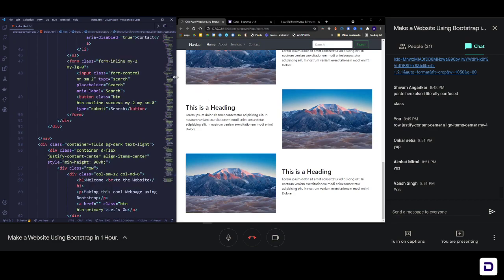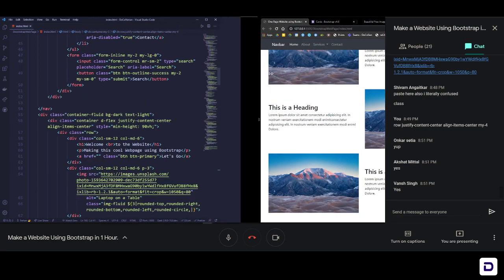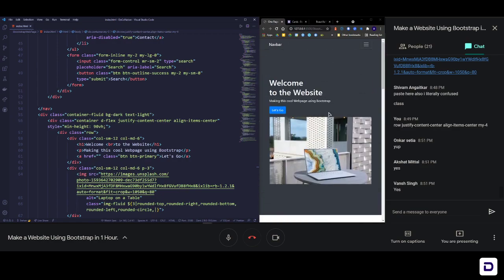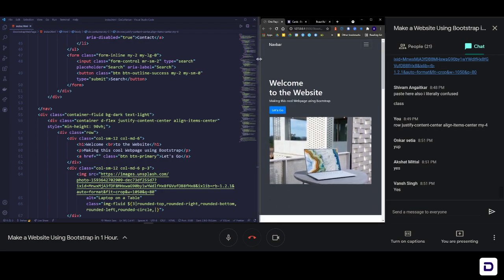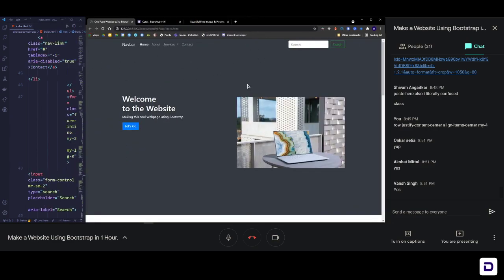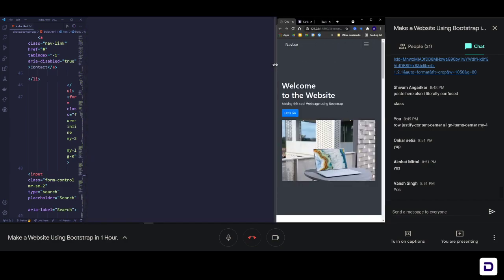This is our website. We have a fully functional web page for us. We have a nav bar working on a mobile screen. We have it working on a desktop screen. We have a proper hero section. Okay, we can even justify this also. No, we did not justify it properly. So let's just add those classes.